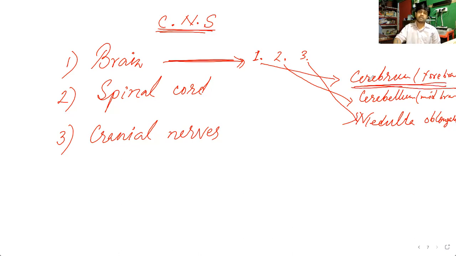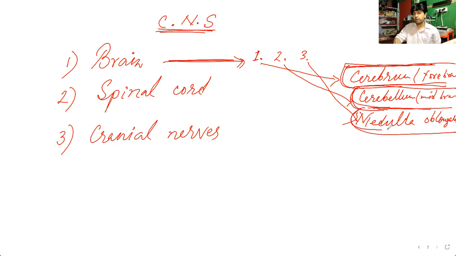This cerebrum is responsible for various types of thinking, that we are thinking, dreaming, our memory. So everything is controlled by the forebrain, or that is the cerebrum. This cerebellum or the midbrain, it is balancing our body, or it is giving the posture to our body. And thirdly, the medulla oblongata, that is the hindbrain.